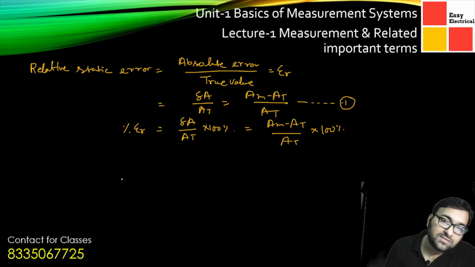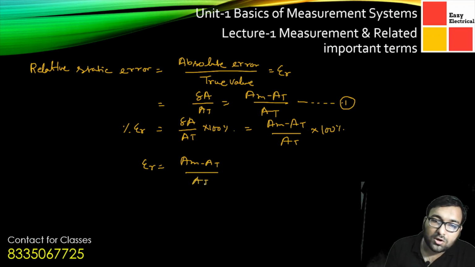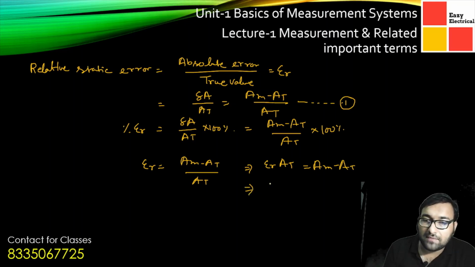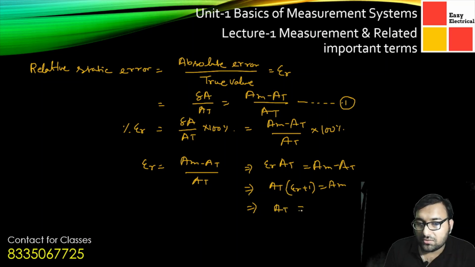Now the relative static error can also be written another way: epsilon r is AM minus AT by AT. Rearranging, epsilon r into AT is equal to AM minus AT. If we take AT common, epsilon r plus 1 times AT gives AM. From here AT is equal to the measured value AM divided by 1 plus epsilon r.